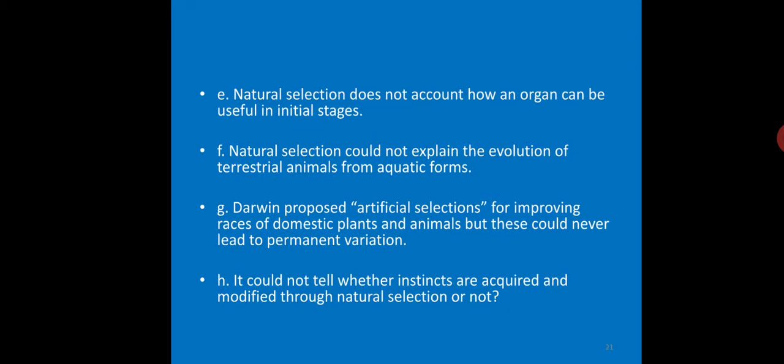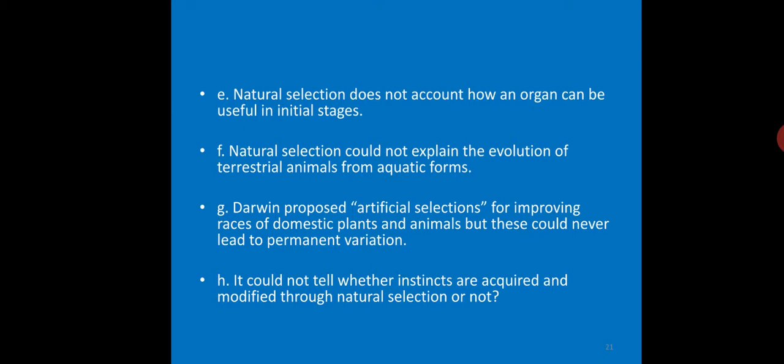And natural selection does not account for how an organ can be useful in its initial stages. Natural selection could not explain the evolution of terrestrial animals from aquatic forms. Darwin proposed artificial selection for improving races of domestic plants and animals, but these could never lead to permanent variations. It could not tell whether instincts are acquired and modified through natural selection or not.